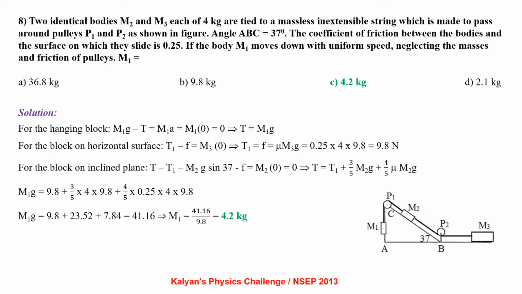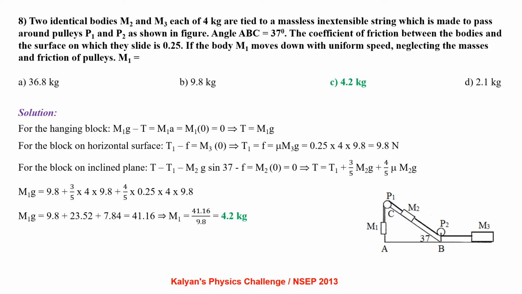Two identical bodies M2 and M3, each of 4 kg, are tied to a massless inextensible string which is made to pass around pulleys P1 and P2 as shown in figure. Angle ABC is 37 degrees. The coefficient of friction between the bodies and the surface on which they slide is 0.25. If the body M1 moves down with uniform speed, neglecting the masses and friction of the pulleys, M1 is equal to.